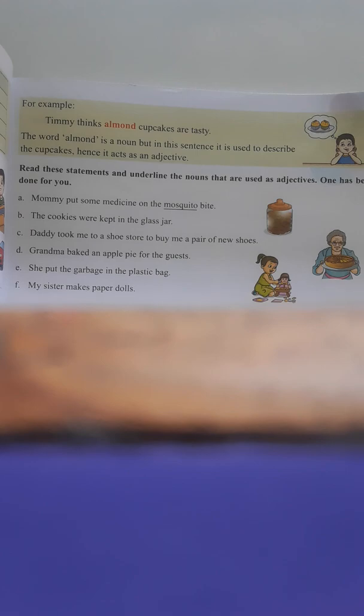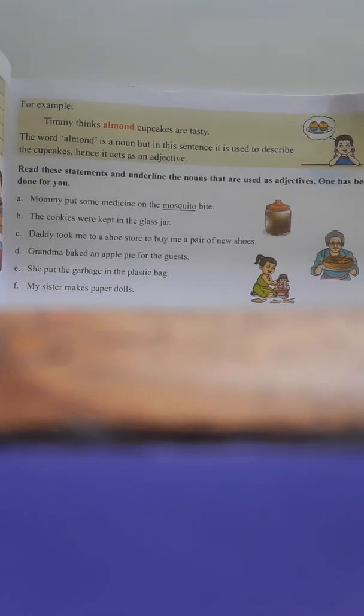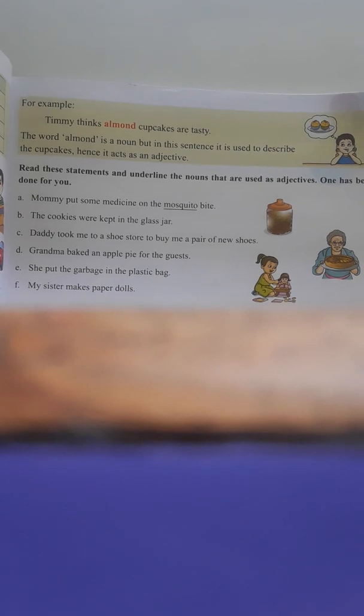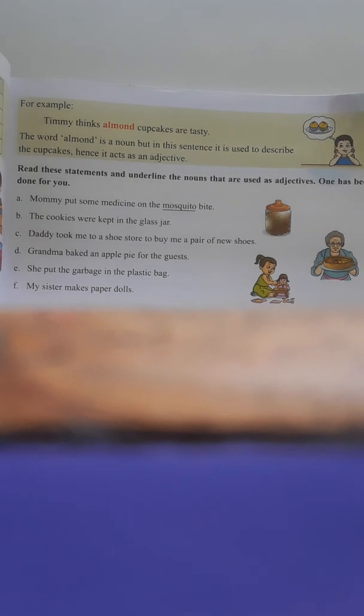She put the garbage in the plastic bag. Bag is a noun, plastic is an adjective, but actually both are nouns, but plastic is playing the role of an adjective. So let us underline plastic. My sister makes paper dolls. Doll is a noun, paper is an adjective. So let us underline paper.